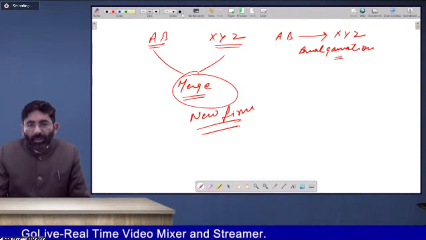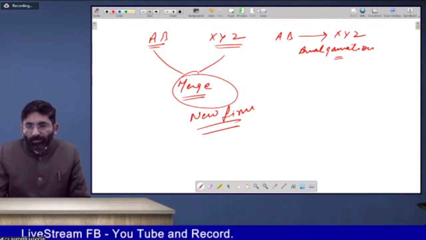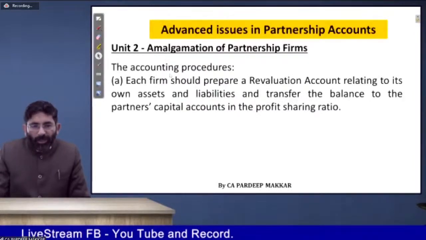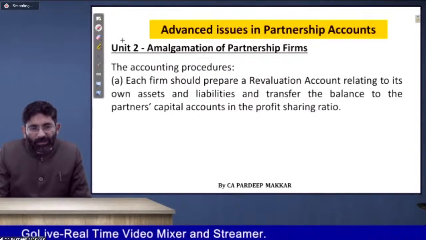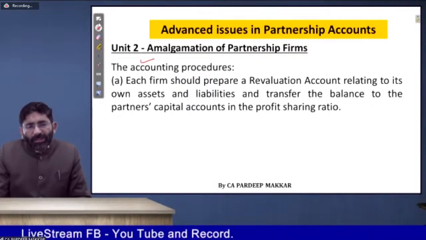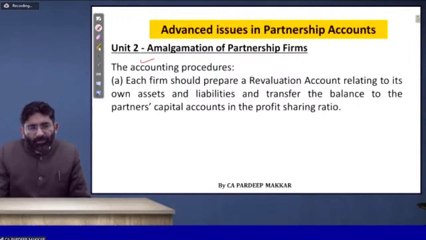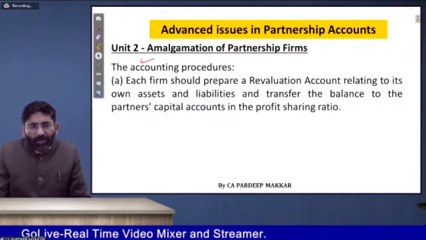Now, what is the accounting procedure in this case? The accounting procedure is very simple, very easy, very normal. Let's clear it.